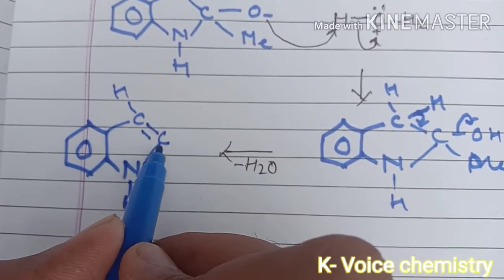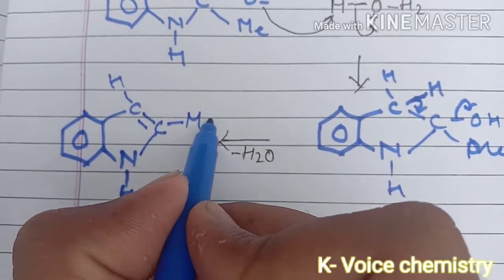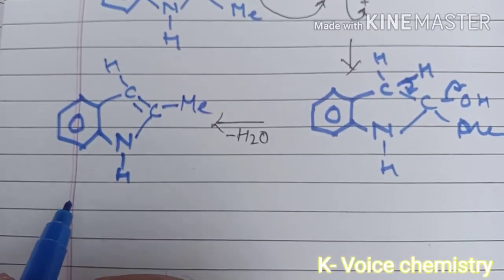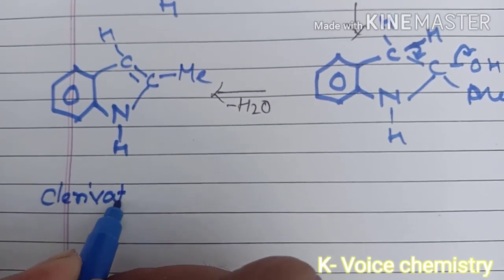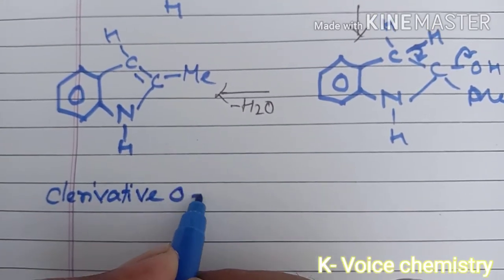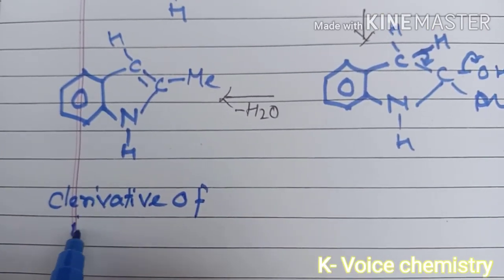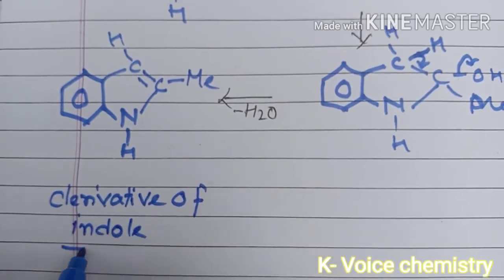Here is the double bond and here the methyl group, and this is the indole derivative that has been synthesized.